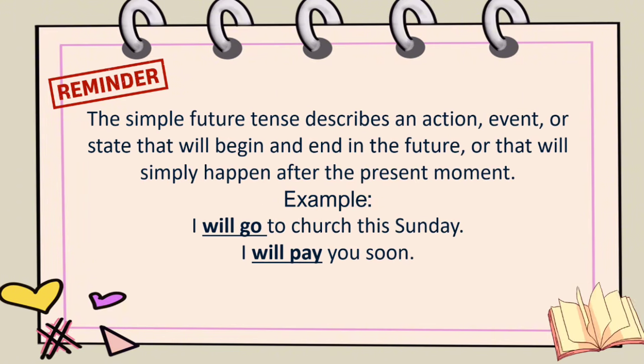The simple future tense describes an action, event, or state that will begin and end in the future, or that will simply happen after the present moment. For example, I will go to church this Sunday. I will pay you soon. It is formed using the auxiliary verb will or shall, followed by the base form of the main verb. That's why we have here will plus go, and it is used for making predictions, promises, decisions, and plans about the future.